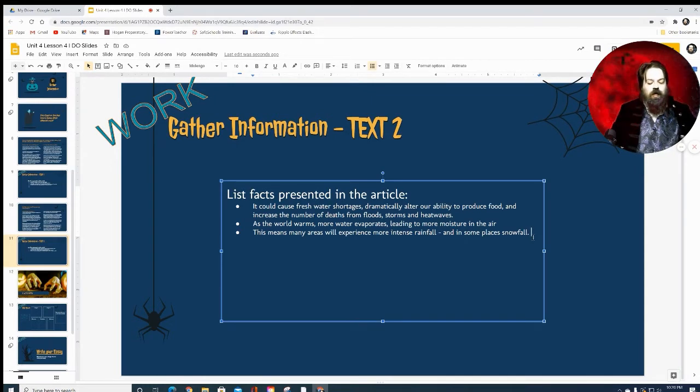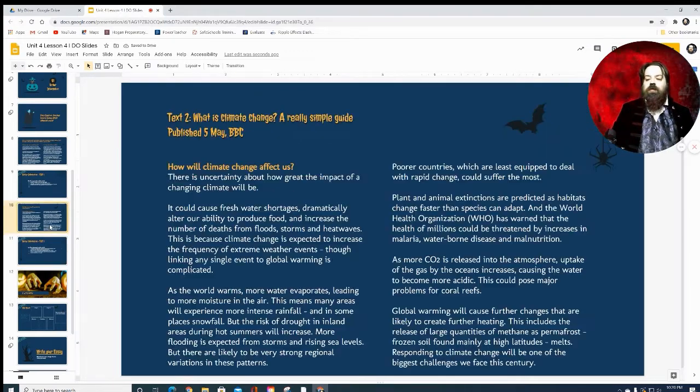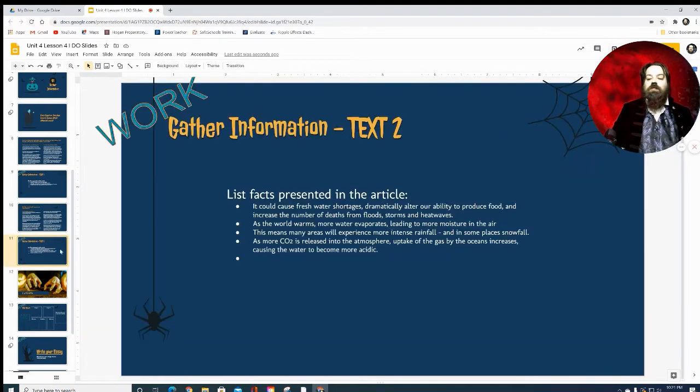It's kind of a cause, part of the problem. We have a lot about what the problem is, and this kind of tells us why the problem happens, so that's good. This could pose major problems for coral reefs. Global warming will cause further changes that are likely to create further heating. This includes the release of large quantities of methane as frozen soil, found mainly in high altitudes, melts. Responding to climate change will be one of the biggest challenges we face this century. All right, so now we have those three pieces of information as well.